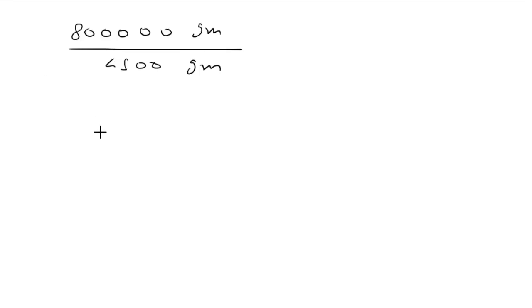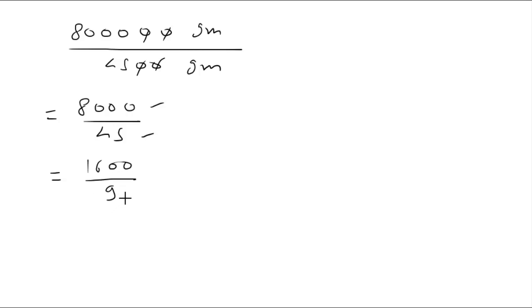Now we will reduce this. Divide numerator and denominator by 100. We will get 8000 divided by 45. Again it can be divided by 5, numerator and denominator both. So it is 1600, and 9 5s are 45, that means it will be 9.